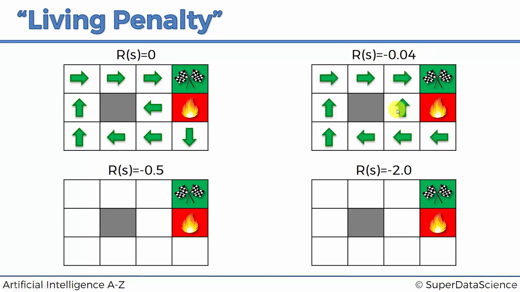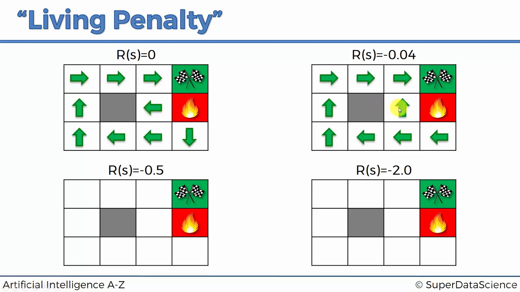So here you can see that instantly these two changed. Now the agent doesn't want to jump into the wall. He is more likely to risk getting to the fire pit, having a 10% chance of jumping in here, but he will go forward. Because every time he jumps into the wall here,